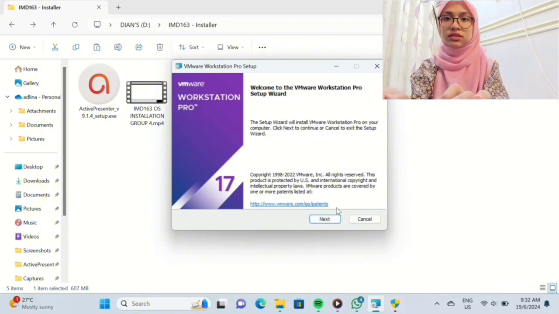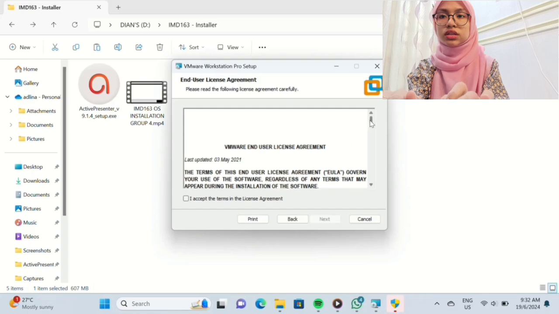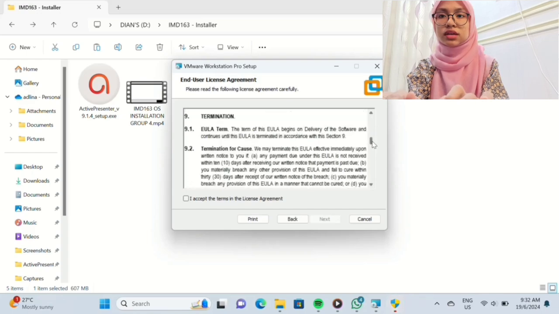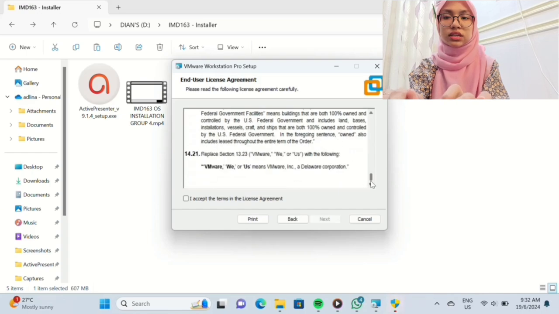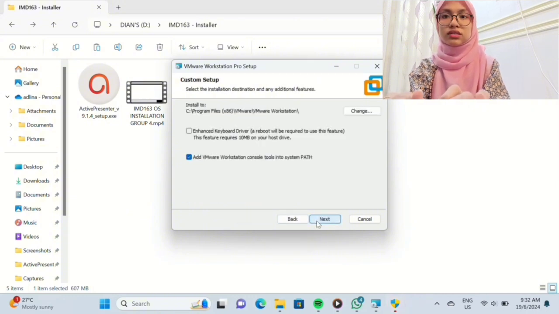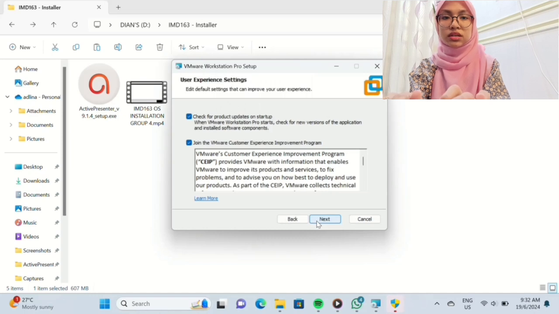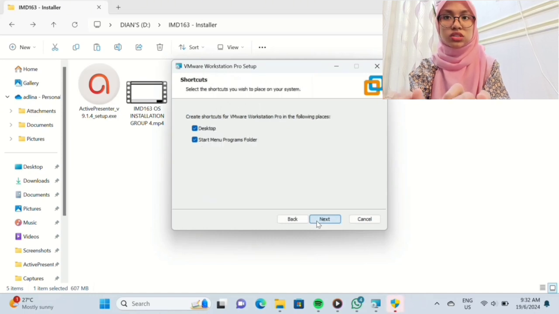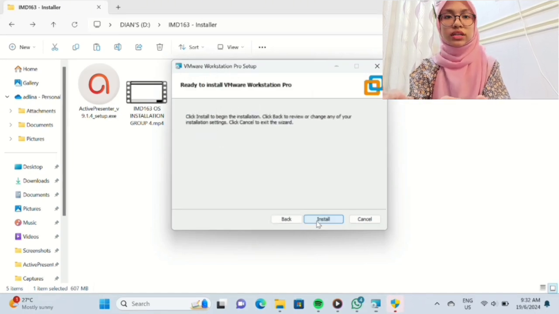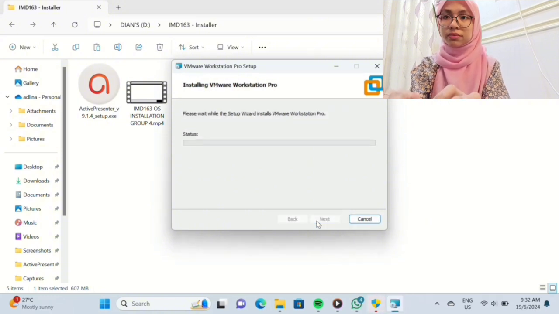And then the VMware Workstation Pro Setup interface will show. Click Next. And then after you read the agreement, click I accept the terms in the license agreement. And then click Next. Please keep pressing Next and don't change anything until it's shown like this and press Install. We have to wait for a minute.